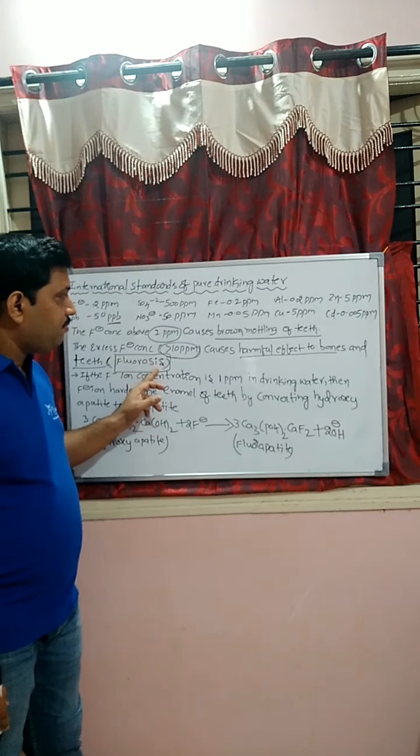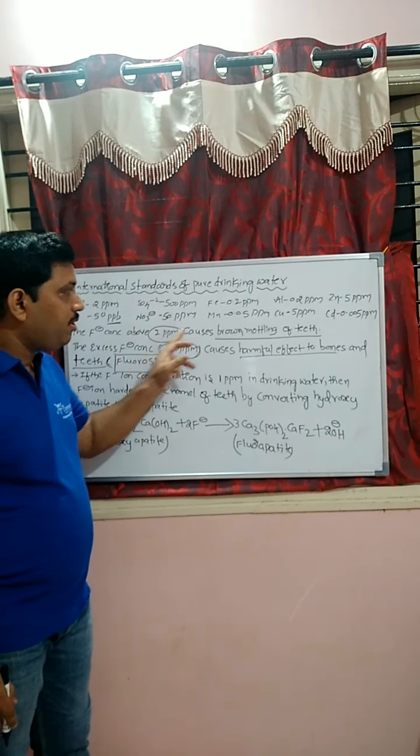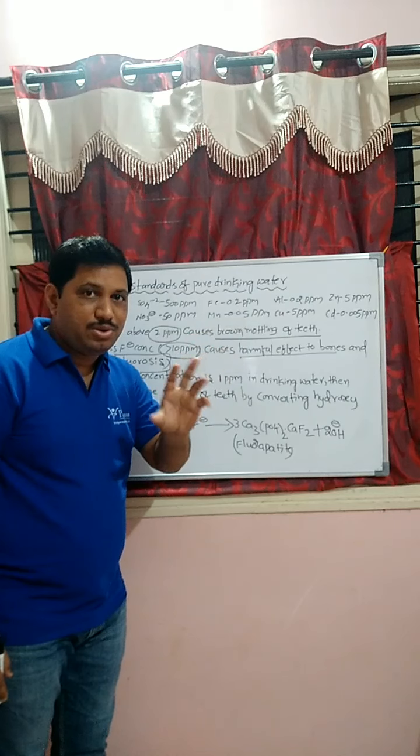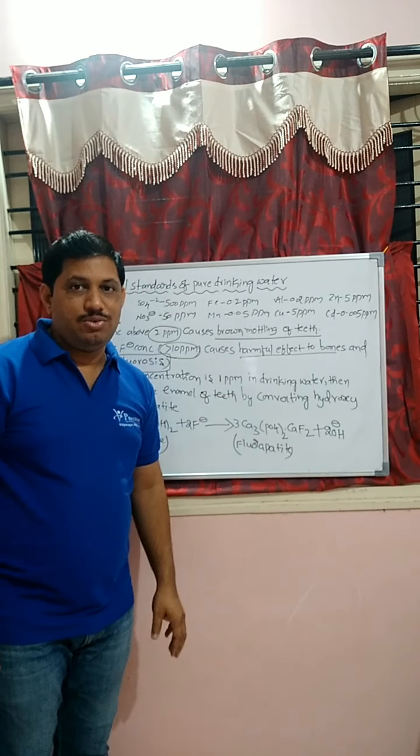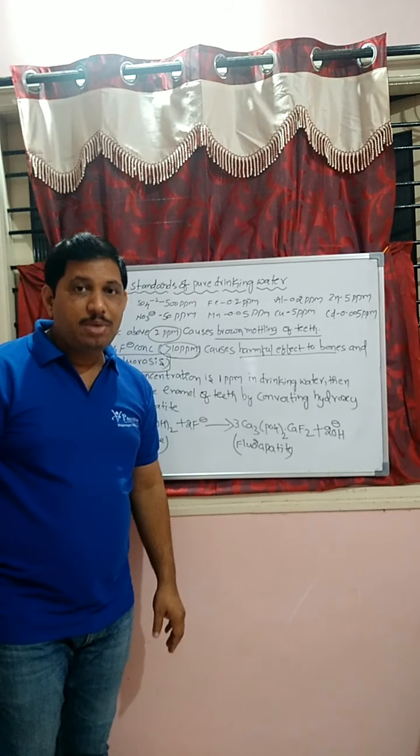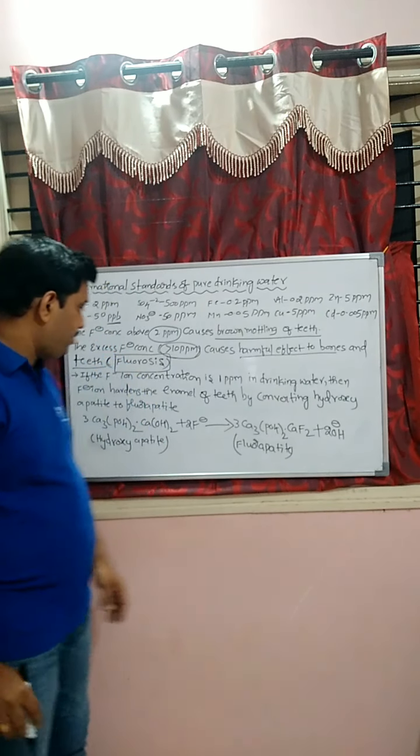Greater than 10 ppm, fluorosis. Greater than 2 ppm, brown mottling of teeth. Remember, both diseases are due to excess fluoride ion concentration only.